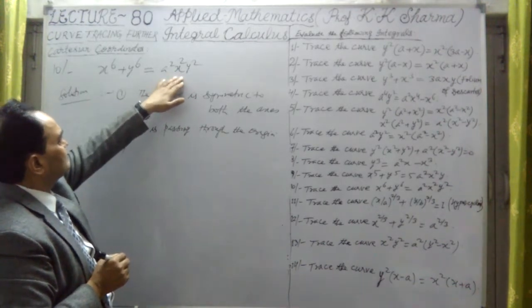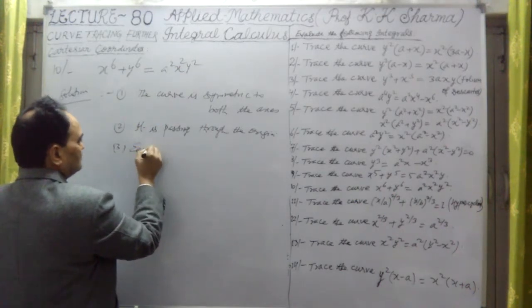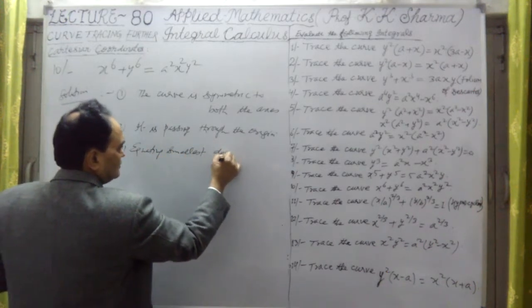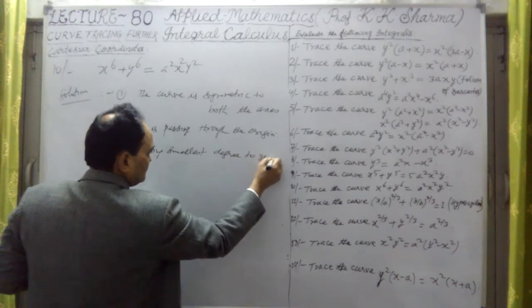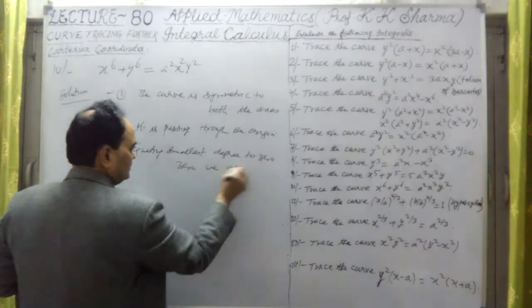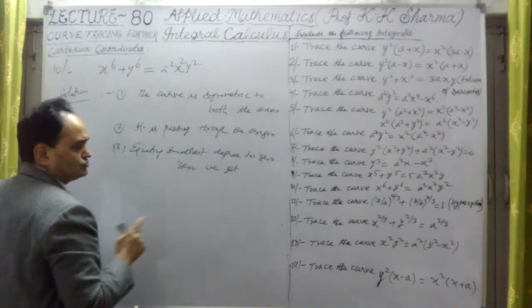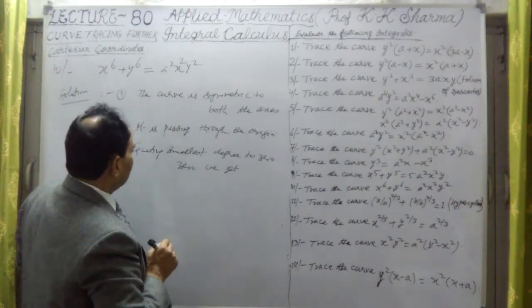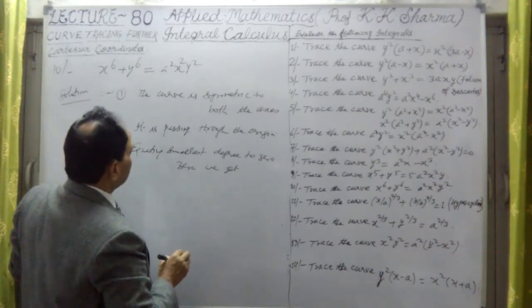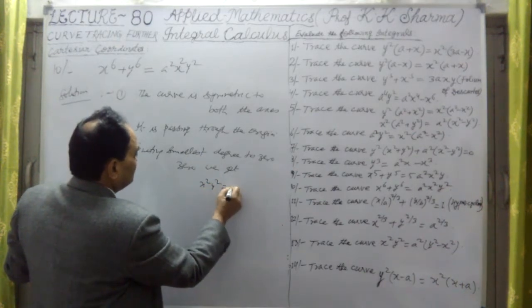If I equate the smallest degree term to 0, we get something, and then we will differentiate it and find the second derivative equal to 0. From there we will find out whether there is a point of inflection or not. So whether the point of inflection at 0, 0 is there or not. Equating the lowest degree term to 0, we will get x square into y square equal to 0.